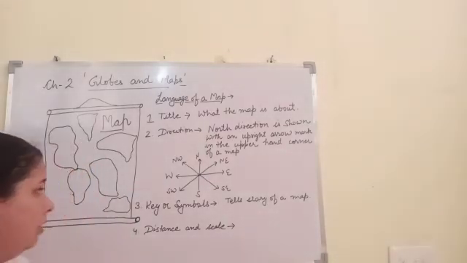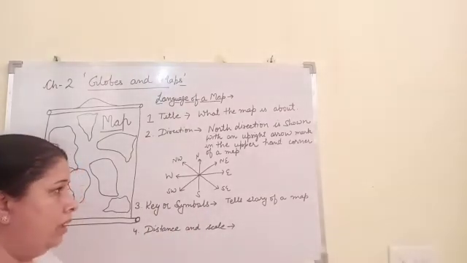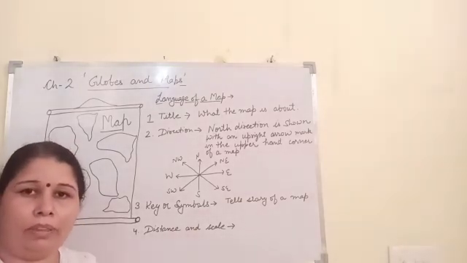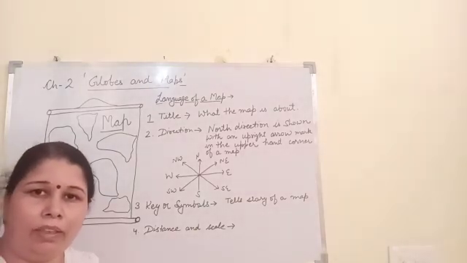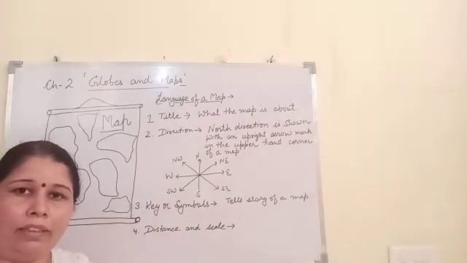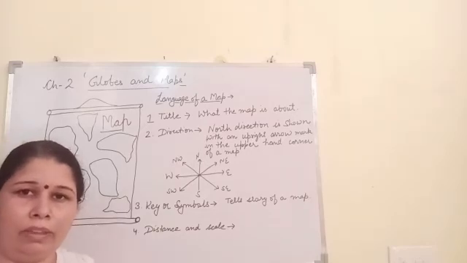Now we will discuss key or symbols. Key or symbols, they tell the story of a map. So key or symbols are also very essential for a map. There are some definite symbols which are known as conventional symbols.